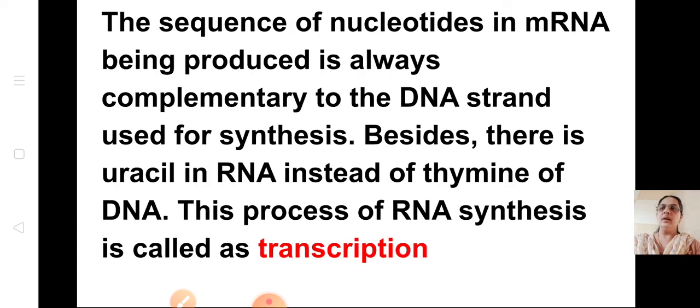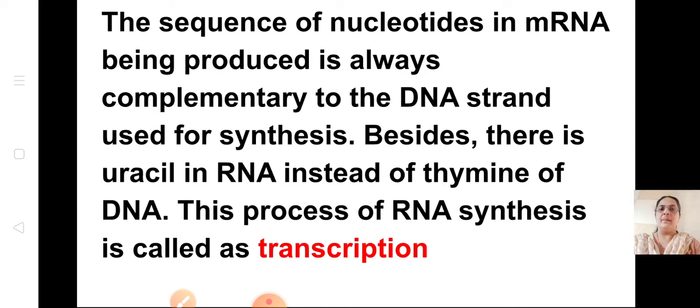Okay. Now, the sequence of nucleotides in the mRNA being produced is always complementary to the DNA strand used for synthesis. That means there are 2 strands of DNA. When it splits, I will show you the diagram. When it splits, one strand will have nucleotides complementary to the DNA nucleotides. This mRNA will be formed. That we saw, adenine pairs with thymine. So the pairs of nucleotides will be the opposite, complementary to this.